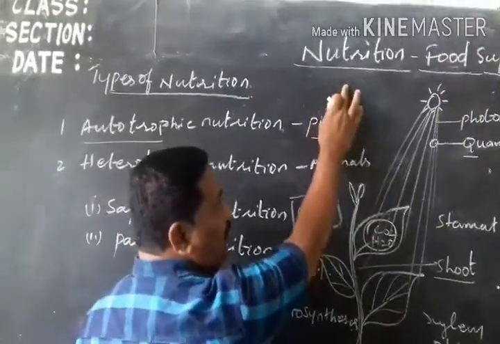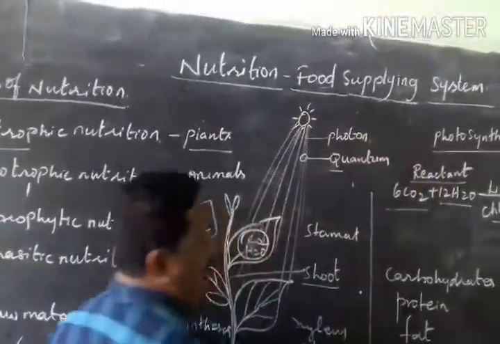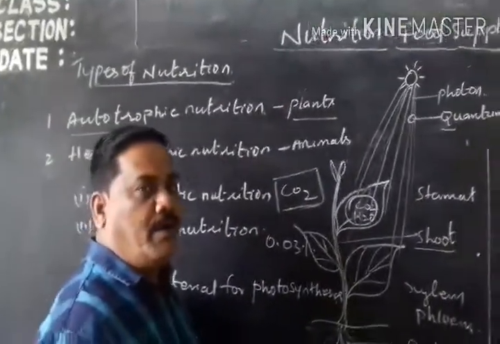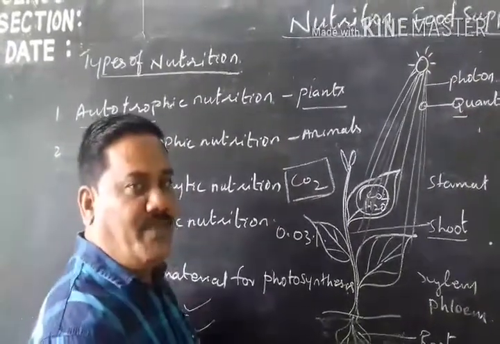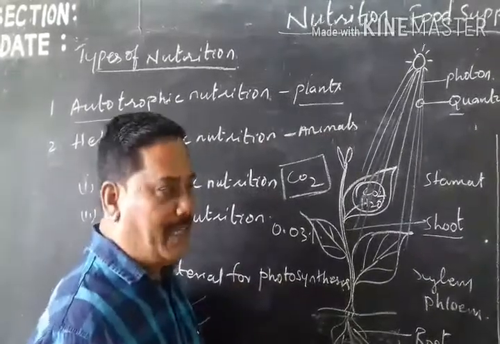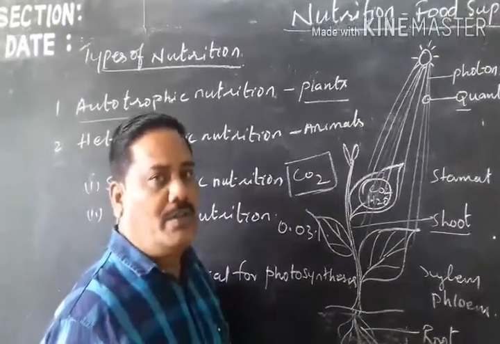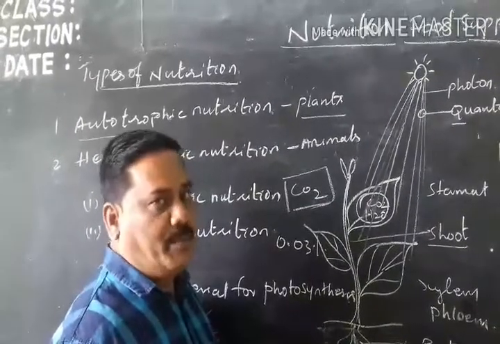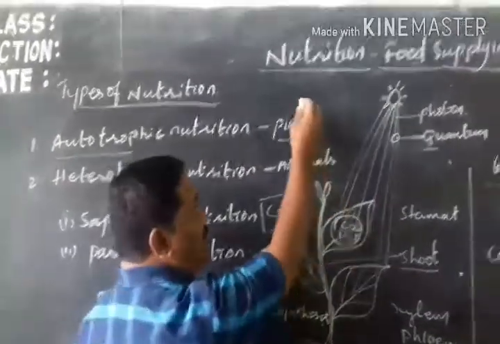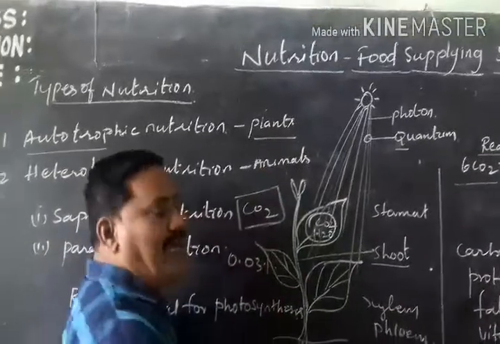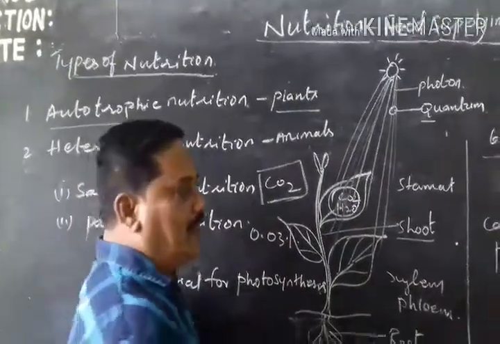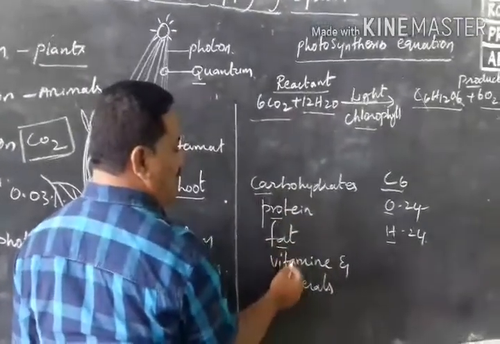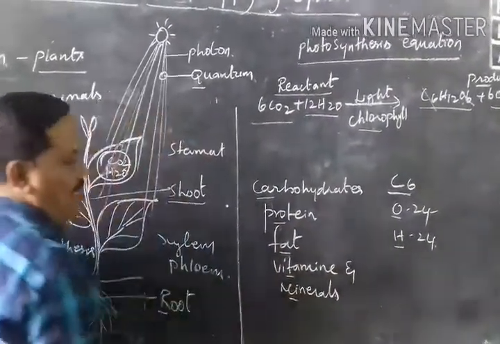Into the nutrition food supplying system. See, why do you need nutrition? All living organisms need nutritious food material to grow, respire, circulate, excrete and reproduce. These nutrients are present in plant food and animal food.